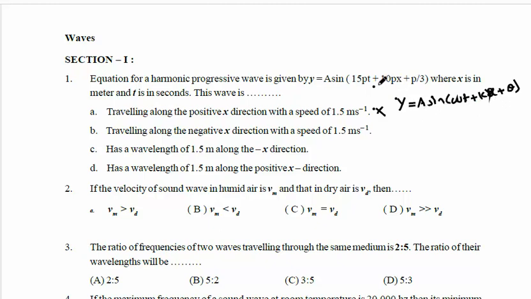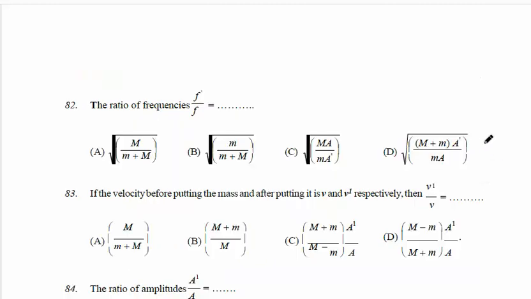If you compare this one, omega will be 15 pi and k will be 10 pi. Then what about the velocity? V equal to omega by k. If you check this, 15 pi by 10 pi.